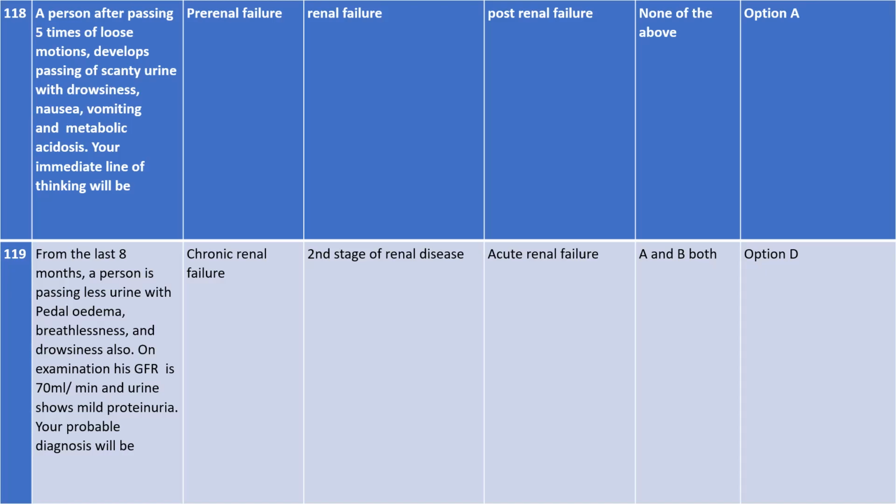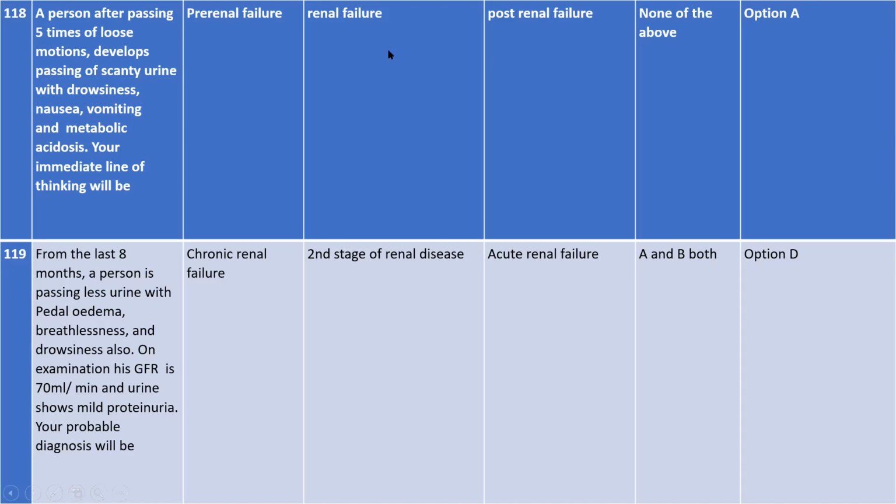A person after passing 5 times of loose motion, his loose motion is happening, okay, 5 times already in a day. It means having loose motion associated with scanty urine. His urine will be very smelly, with drowsiness, and he also has nausea, vomiting, as well as metabolic acidosis. Okay, so the immediate line of thinking will be that he or she might be suffering from pre-renal failure. So that's why option A is correct.